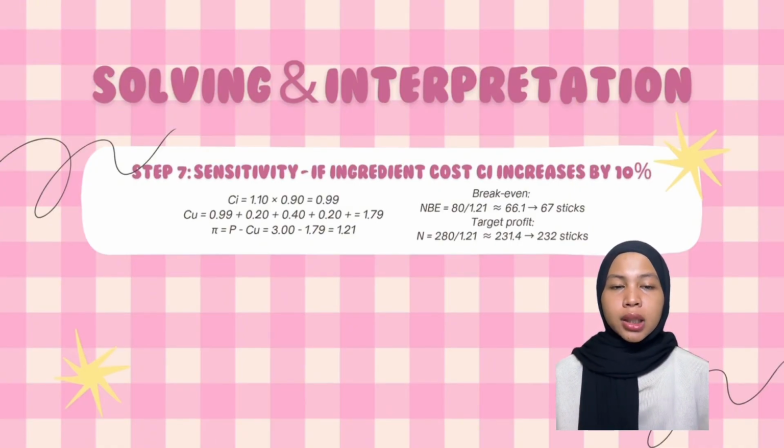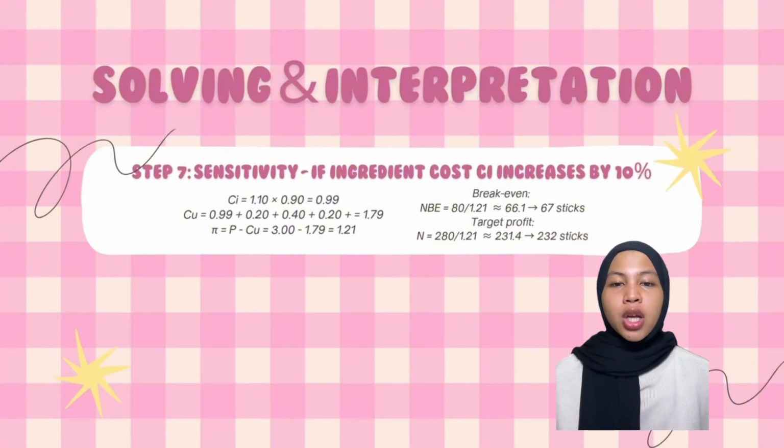First we calculate the new ingredient cost: CI equals 1.10 multiplied by 0.90, which is 0.99. This means each unit now costs 0.99 for ingredients compared to 0.90 previously.